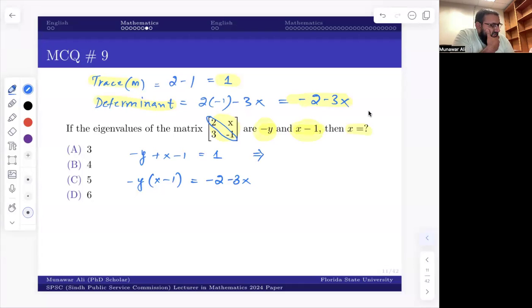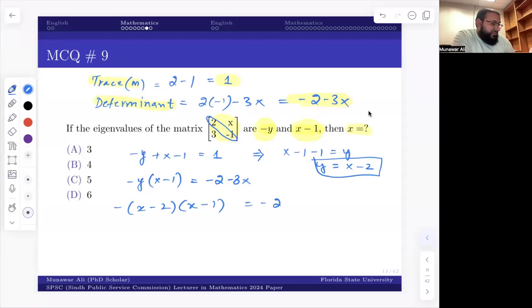So y is going to be x minus 2. Put it in this equation: negative of x minus 2, times x minus 1, equals minus 2 minus 3x. I'm going to cancel this minus from both sides, so it's going to be plus. And if I multiply these, this is going to be x squared minus 3x plus 2, and this is going to be 2 plus 3x. And if I take these to the other side, this is going to be minus 2 minus 3x equals 0.